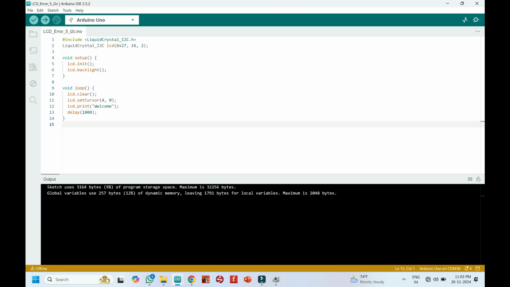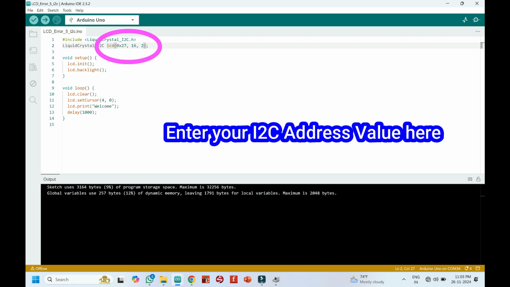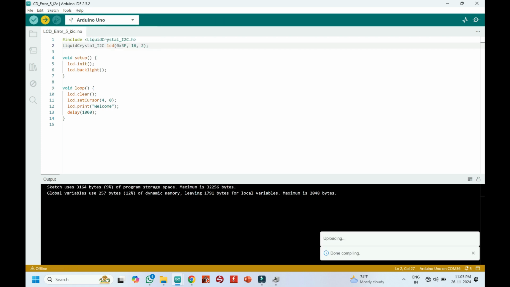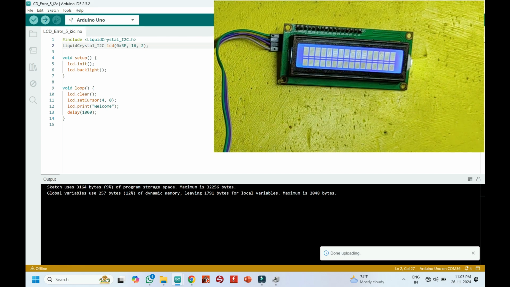Type the same I2C module address in your program. I am changing the address value to 3F in my program. Again click the Upload button. Your LCD will work perfectly. If you are still facing the issue, go for the next solution.